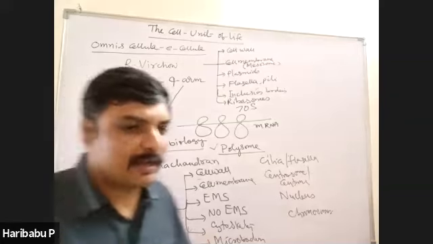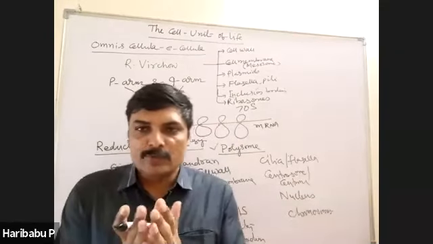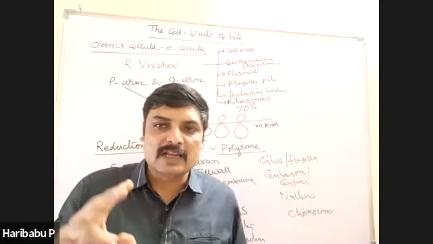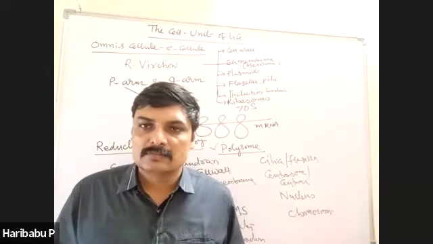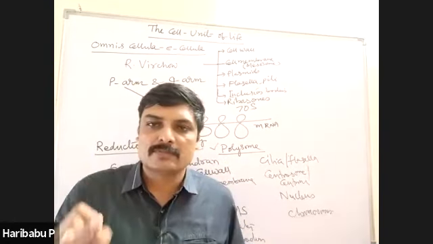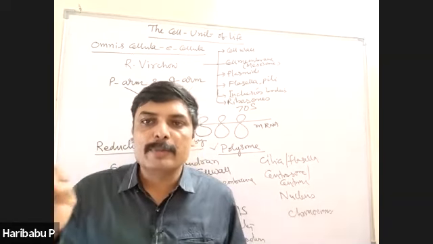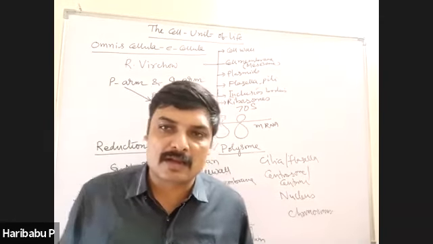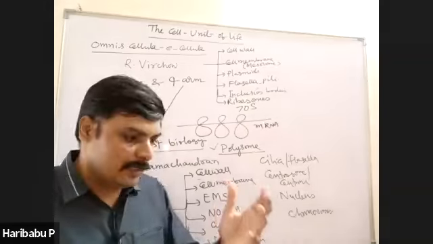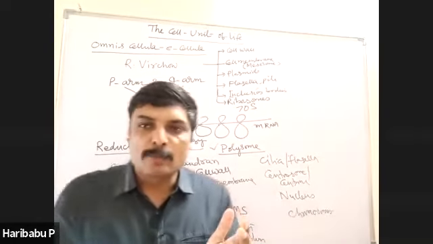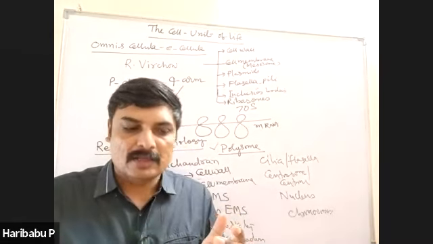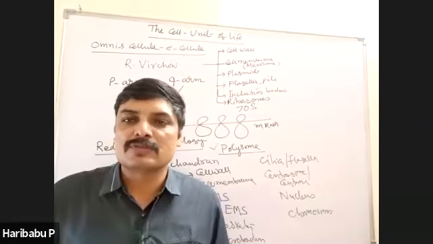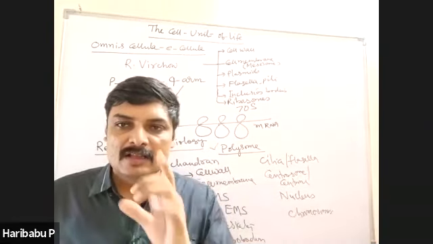Then cell organelles. Before you go for cell organelles, we can divide all the cell organelles into 3 groups based on the membranes. Some cell organelles do not have membrane: ribosomes, centrioles, amembranous or non-membranous cell organelles. Then endoplasmic reticulum, Golgi complex, lysosomes, vacuoles, peroxisomes, glyoxysomes are all surrounded by a single membrane.